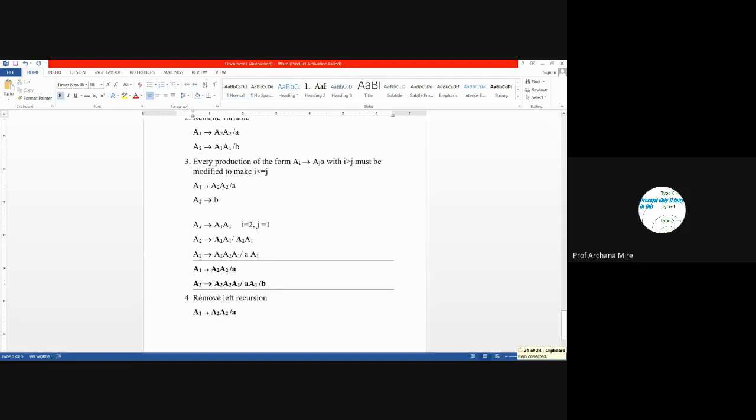Why is there no left recursion? Because although a non-terminal is present on the left of the production, it is not the same non-terminal which is present on the left hand side of the arrow. If this non-terminal and this non-terminal are the same, then only we call it left recursion, because this A2 will get repeatedly replaced with the productions of A2 itself. So now let's check the next production rule.